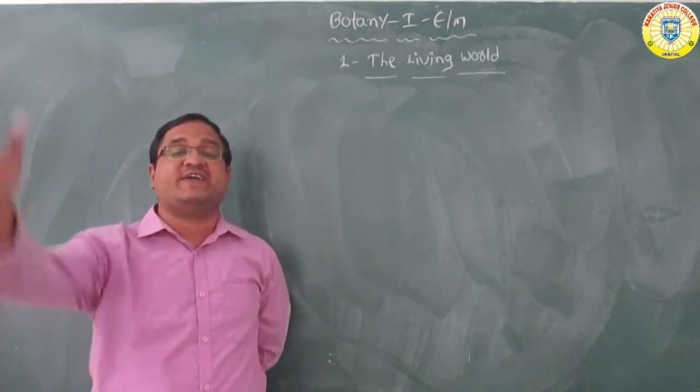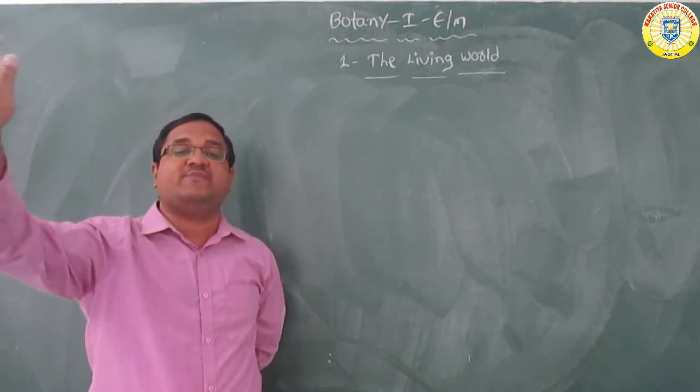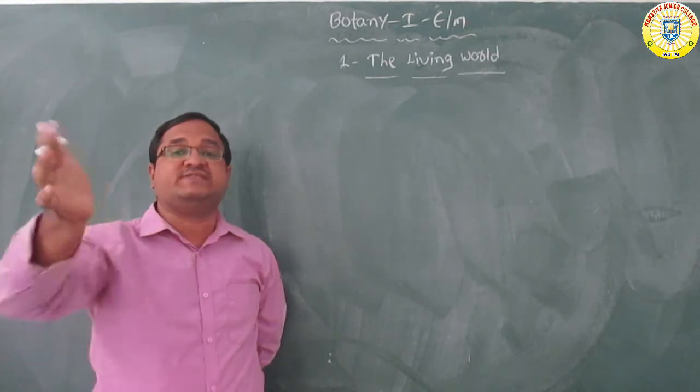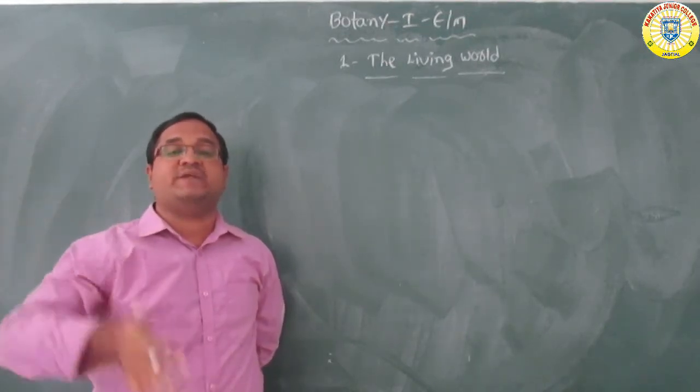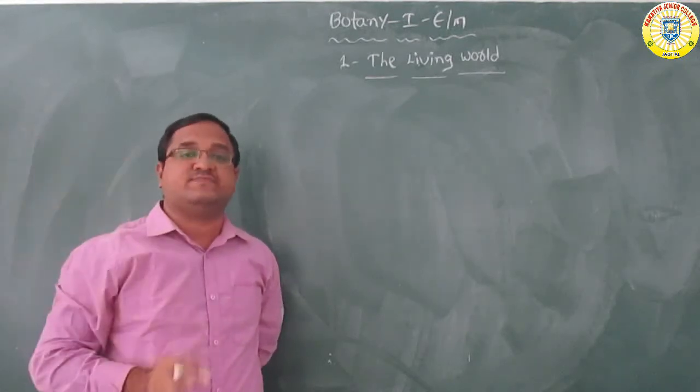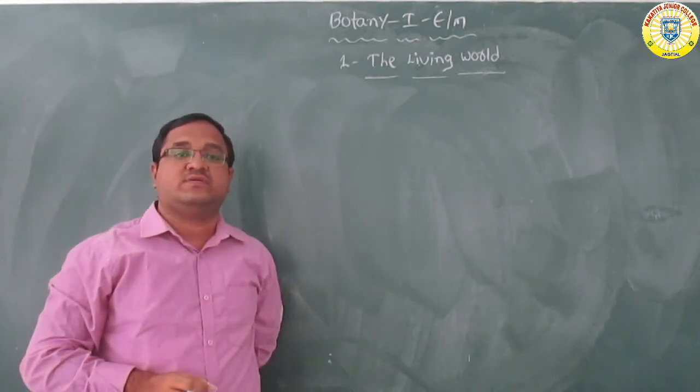Why? Because there are different types of plants and different types of animals in nature, which are very essential. Some are very rare species. So compulsorily we have to protect each and every organism, which is essential.